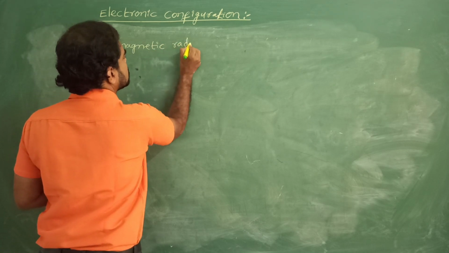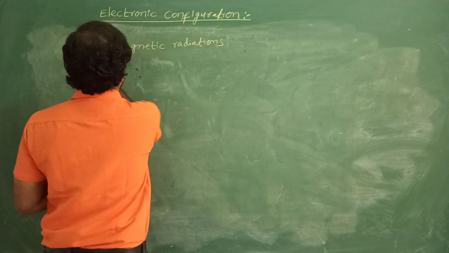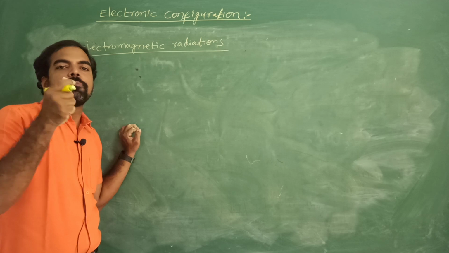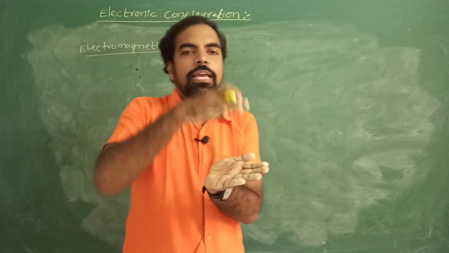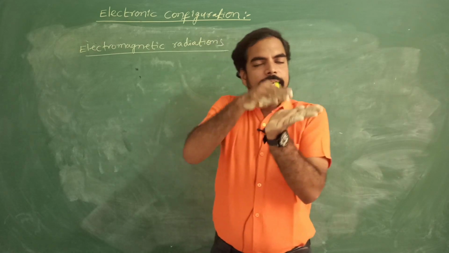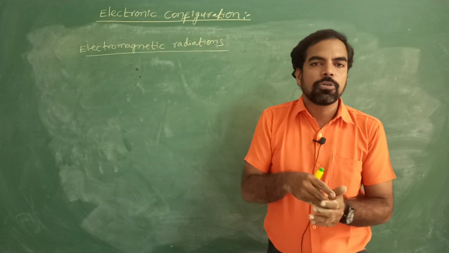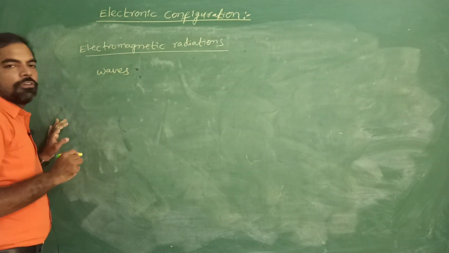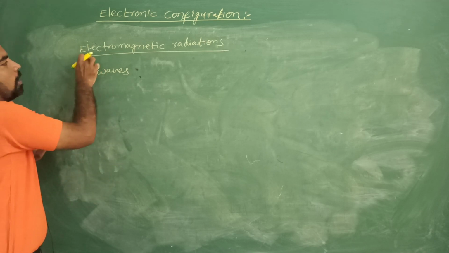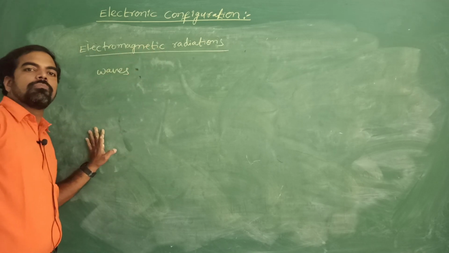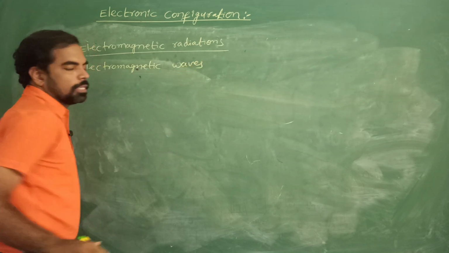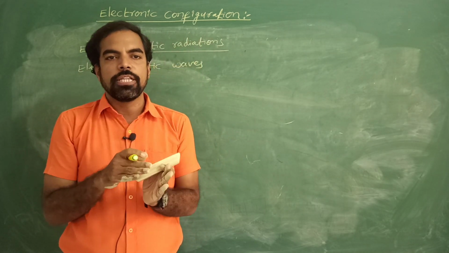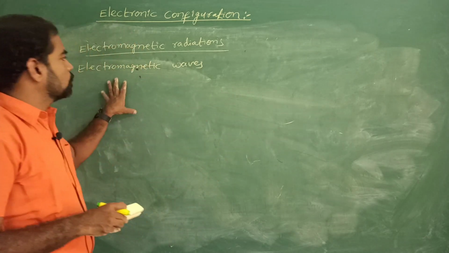Electromagnetic radiations. When a charged particle is subjected to an electric field and a magnetic field, both applied perpendicular to each other, we get waves. They appear in the form of waves. Such waves are called electromagnetic waves or electromagnetic radiations.